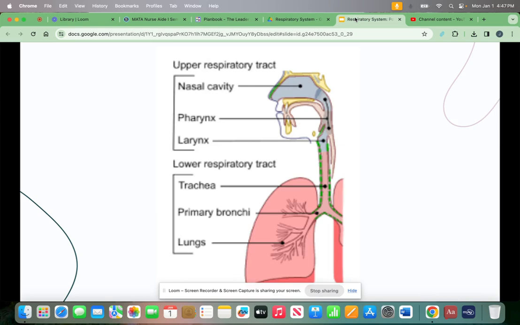This picture here is just a visual of the upper and lower respiratory tract. So you have the nasal cavity, the throat, and the voice box in the upper respiratory tract. And the lower respiratory tract consists of the trachea, the primary bronchi that enter each lung, and then the lungs or the alveoli.